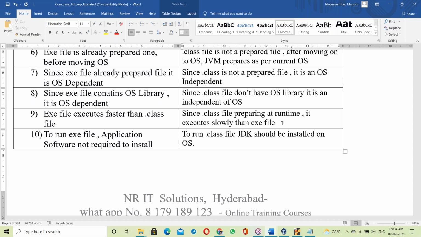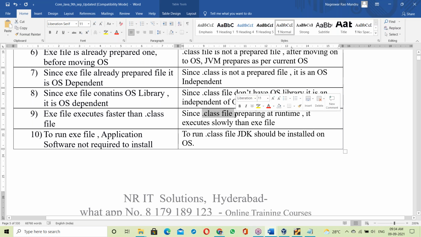The dot class file contains Java bytecode. That bytecode is first converted into binary code. After that, the binary code has to be linked with various libraries. So there are two jobs at runtime in Java. First, bytecode is converted into binary codes. Second, the binary code is linked to various libraries.